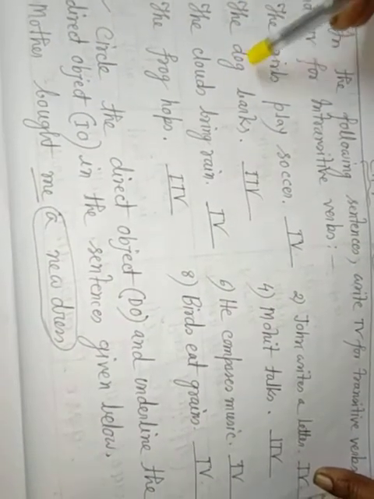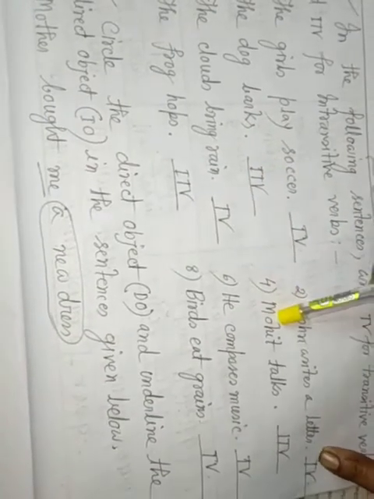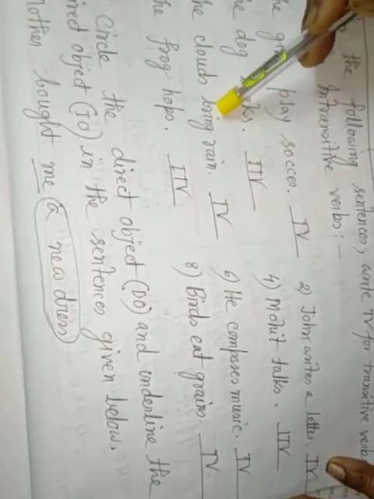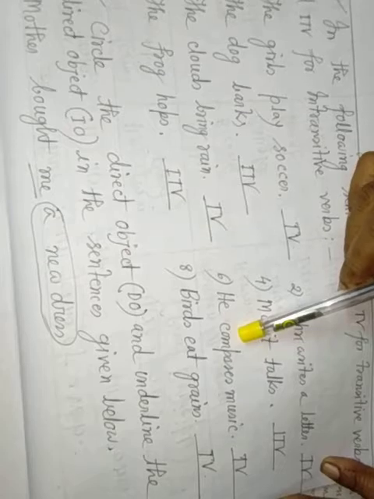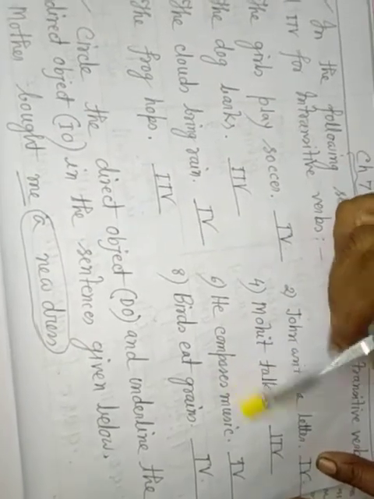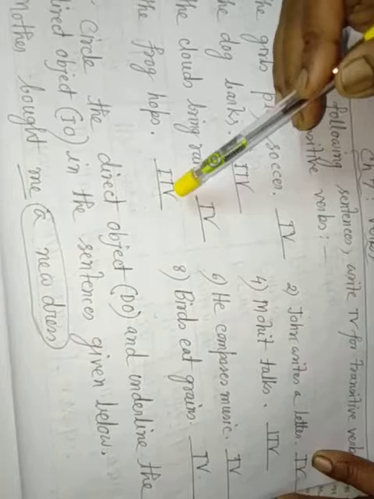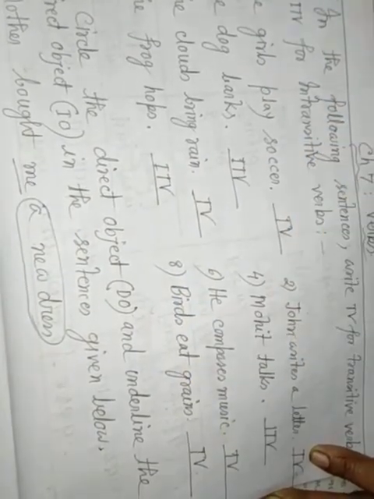The dog barks, intransitive verb, ITV. Number 4. Mohit walks, intransitive verb. The clouds bring rain, transitive verb. He composes music, transitive verb. The frog hops, intransitive verb. Birds eat grains, transitive verb.